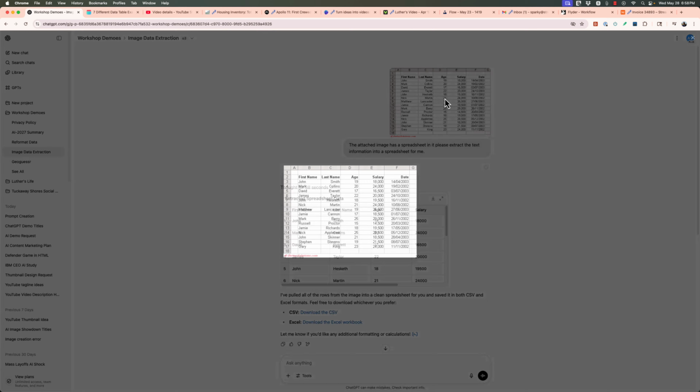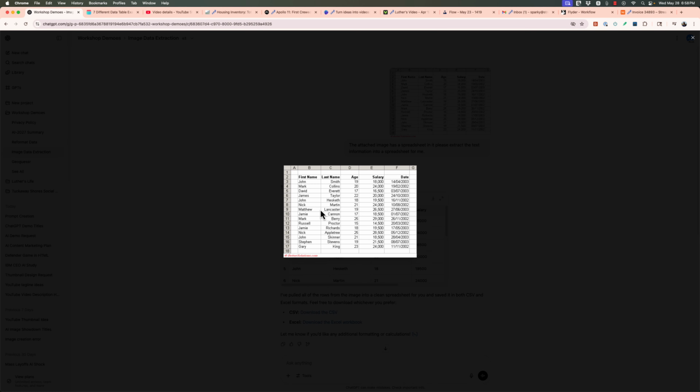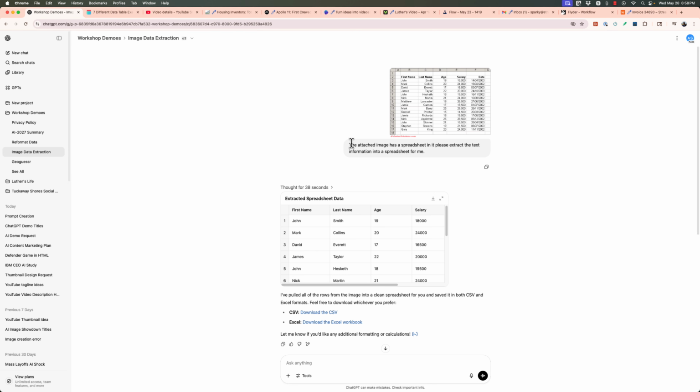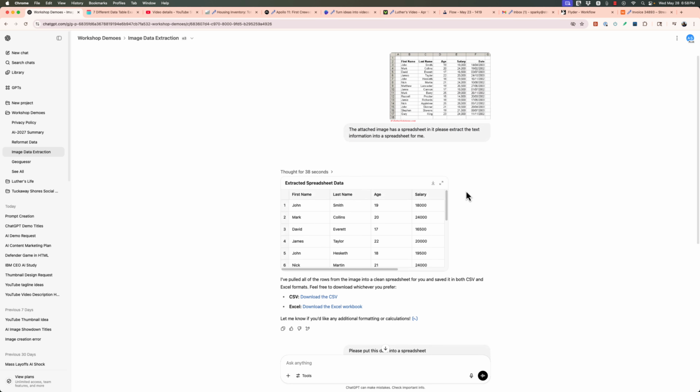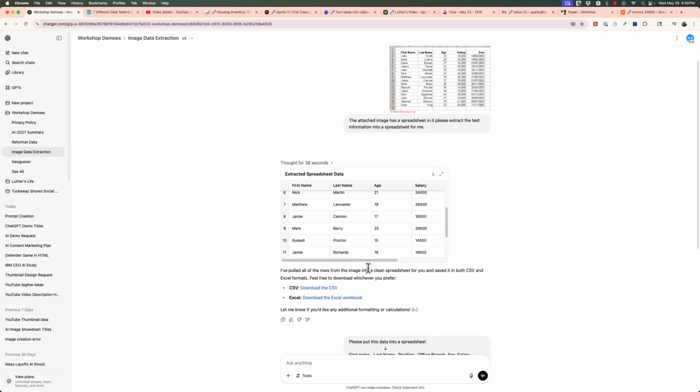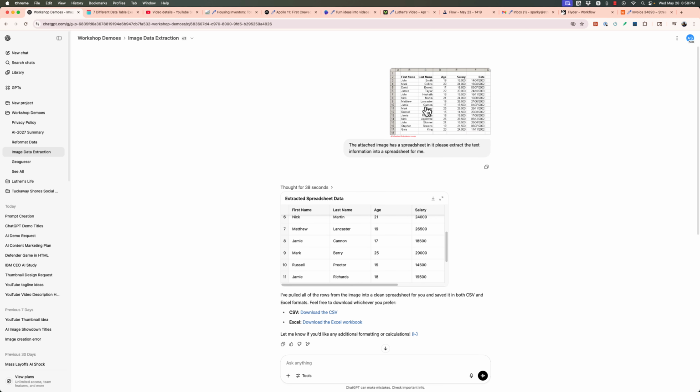Speaking of data, imagine you're at a conference and somebody has a slide up with killer data. You take a picture. Well, that's great, but now you've got to retype it if you want to use it in anything. No, you don't. Attached image has a spreadsheet. Please extract the text into a spreadsheet for me. And it did exactly that. And so, you can get that in different formats.